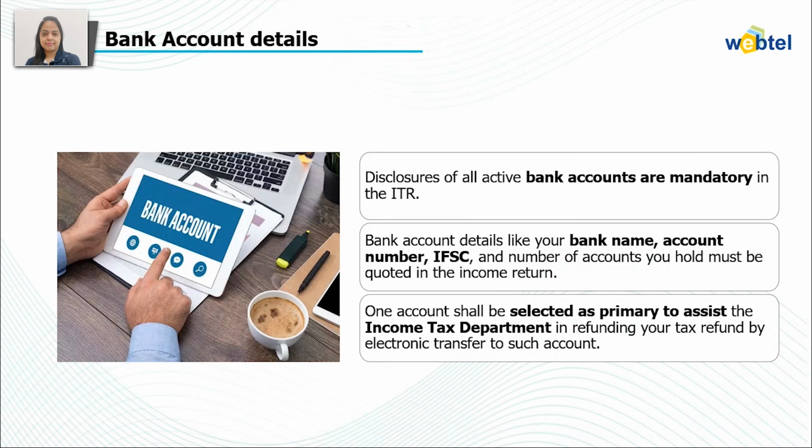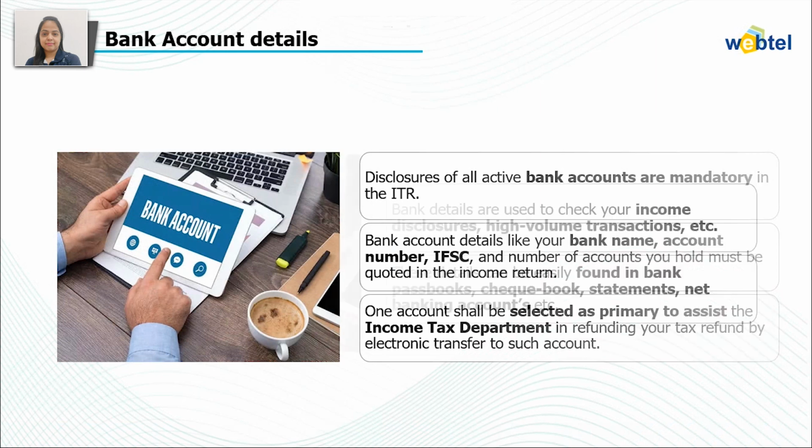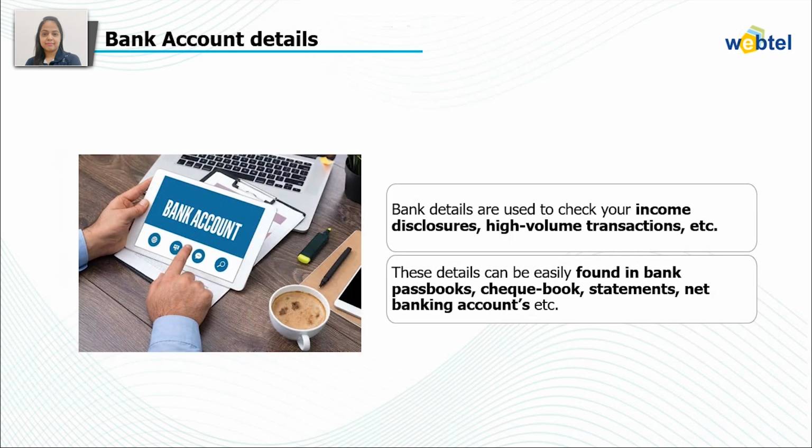Or we can say that you need to select at least one account as a primary account or as the refund account at the time of disclosing your bank account details. As the bank account details are used to check your income disclosures, high volume transactions, etc. These details can be easily found in bank passbooks, checkbooks, statements, net bank accounts, etc. So these are the details that are required related to the bank account details.